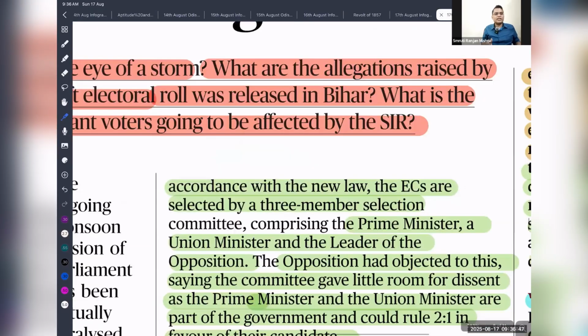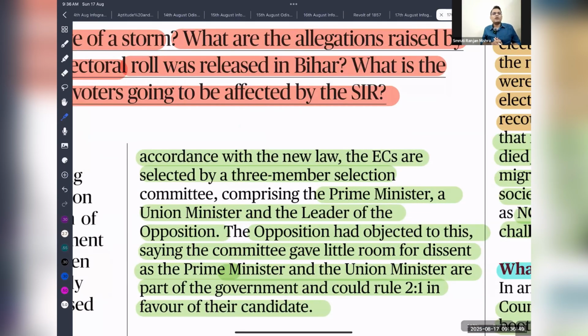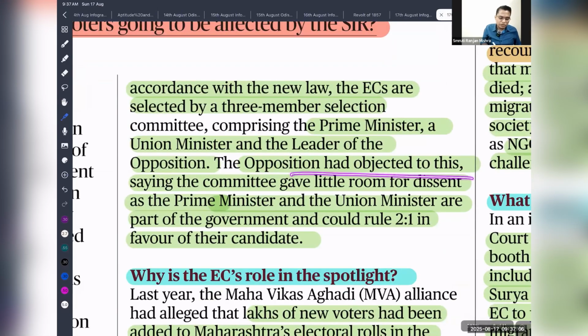This act provides for Election Commissioners to be appointed by a 3-member selection committee comprising the Prime Minister, a Union Minister, and the Leader of Opposition. You can see here 2 members are from the government. That means the government has the upper say as compared to the opposition party. So the opposition has objected to this, saying that the committee gives little room for dissent, as the Prime Minister and Union Minister are part of the government, and the ruling side always has a 2-1 majority in favor of the government.